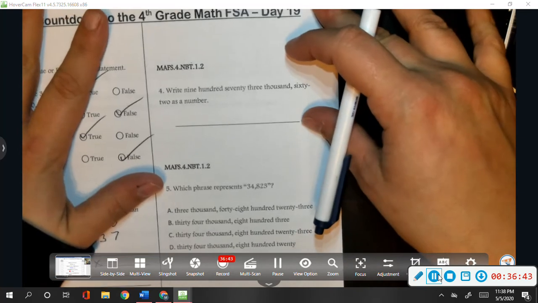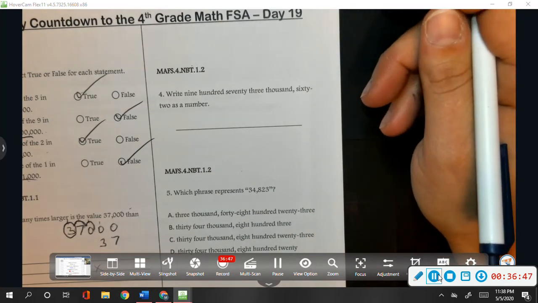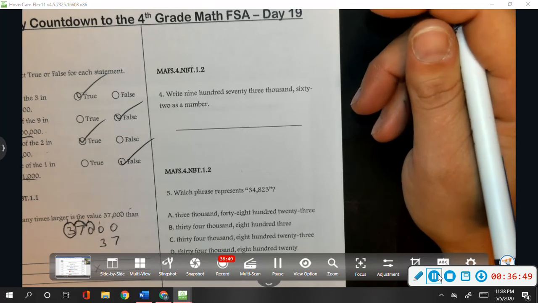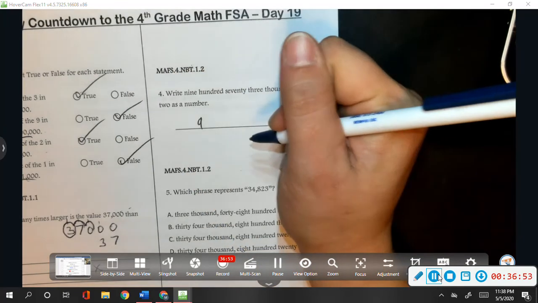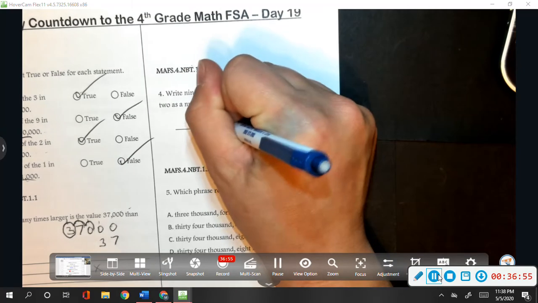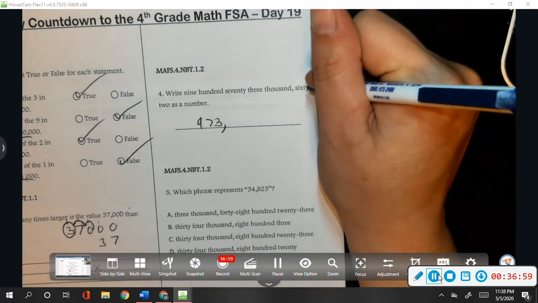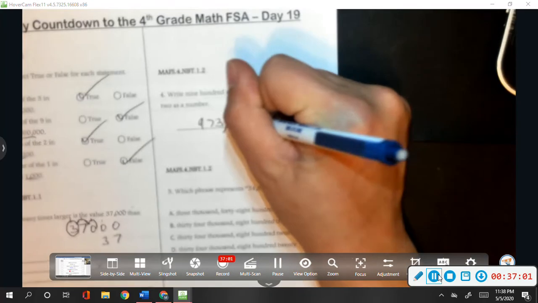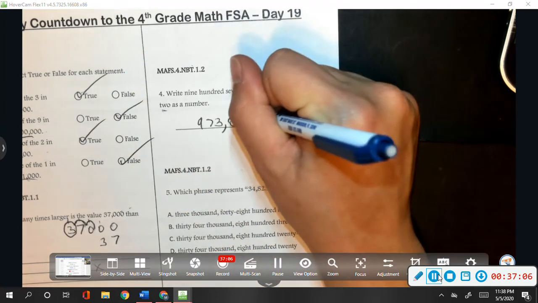Alright, we're going to write 973,062 as a number. So we're going to do this as we read it. 973,000, that's telling me to put a comma, 62. I didn't hear any hundreds, so I don't have any hundreds. I have 6 tens and 2 ones. There we go.